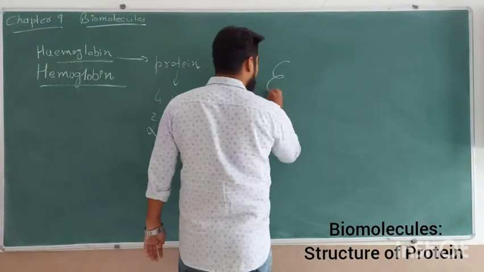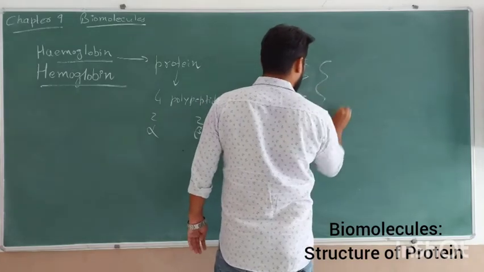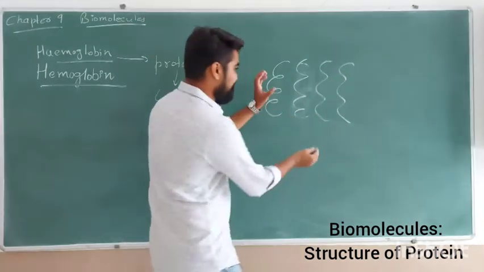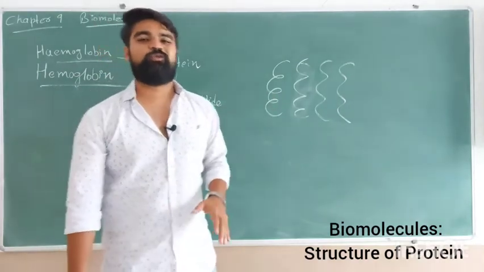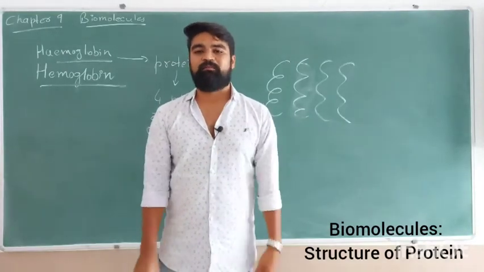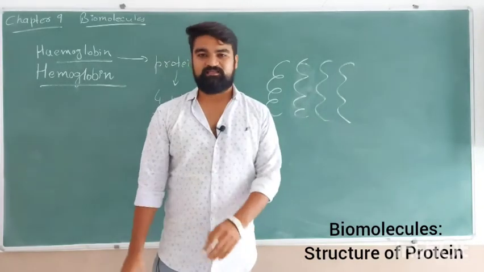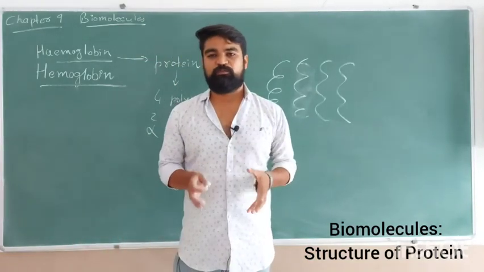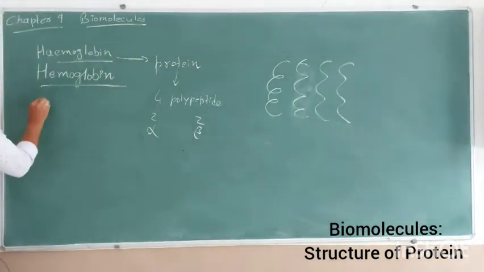So, for example, these are 4 different polypeptide chains, and they are arranged in a proper fashion to be in the active form. So it is not always necessary that all the protein molecules found in our body have only a single polypeptide chain. Many of the larger enzymes are always 1, 2 or 3 polypeptide chains bigger. So here it concludes our portion on the structure of the protein, which involves primary, secondary, tertiary, and this particular structure is called the quaternary structure.